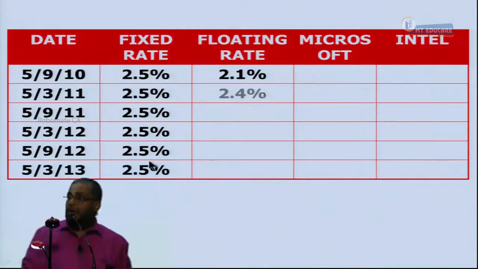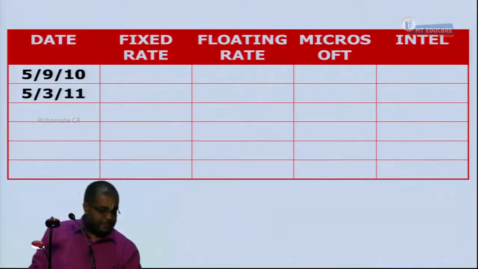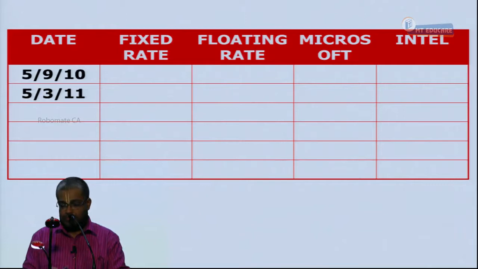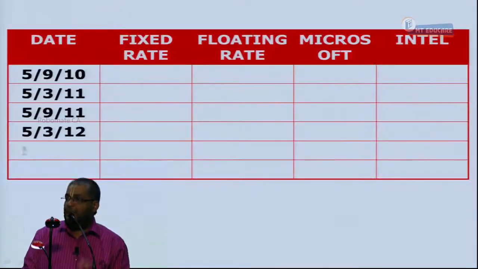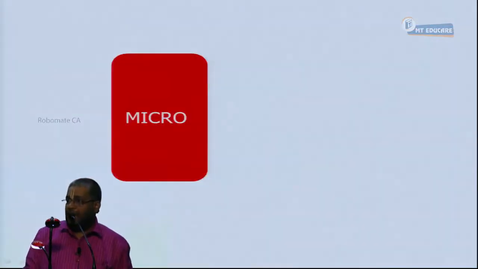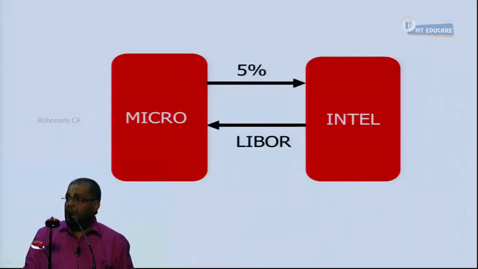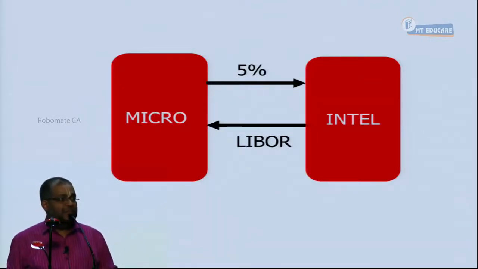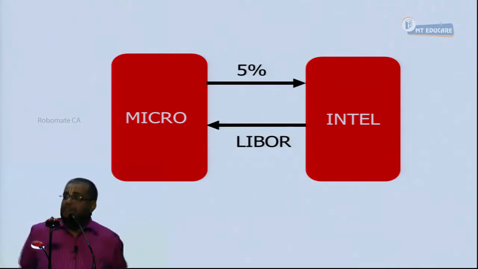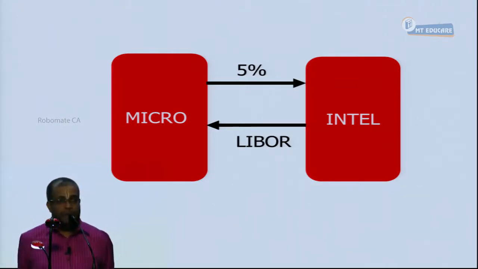See, let us understand the transaction much more in depth. First point is, already explained, this is a series of forward rate agreements. Now, I ask a question. In this swap transaction, who is having risk, Microsoft or Intel?